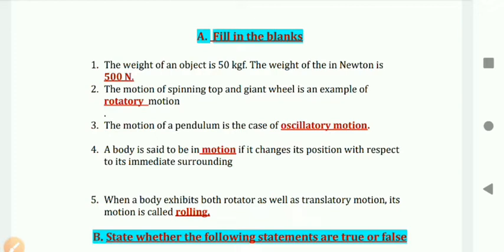In the same way you have to write the answers of chapter number 2. Here I will discuss filling the blanks and true or false one by one. Please try to understand everything and after that write down all the answers in your copy. And the last process, you know that you have to learn every answer very well.